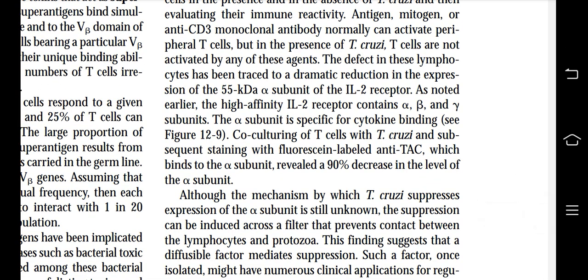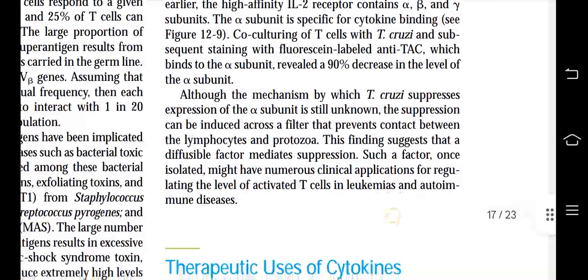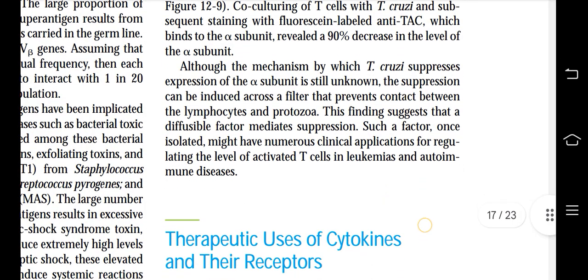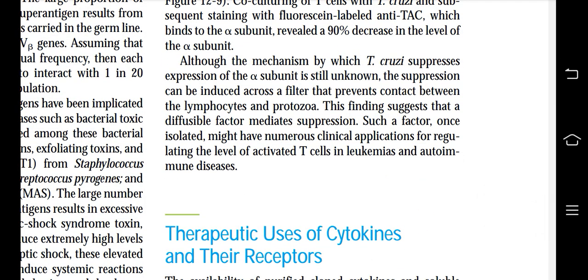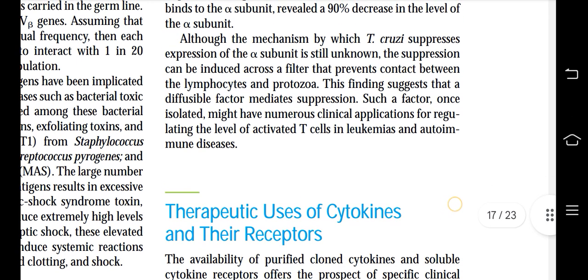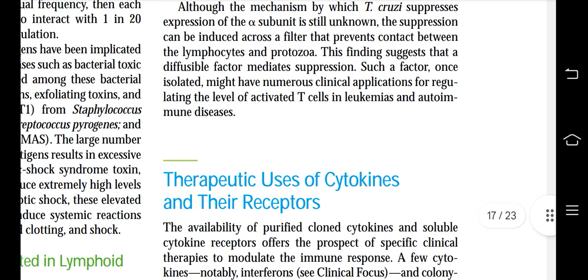So, co-culturing of T cells with T. cruzi and subsequent staining with fluorescent labeled anti-TAC, which binds to the alpha subunit, revealed a 90% decrease in the level of alpha subunit. Although the mechanism by which T. cruzi suppresses expression of the alpha subunit is still unknown, the suppression can be induced across a filter that prevents contact between the lymphocytes and protozoa. This finding suggests that a diffusible factor mediates it, with clinical applications for regulating the level of activated T cells in leukemias and autoimmune diseases.